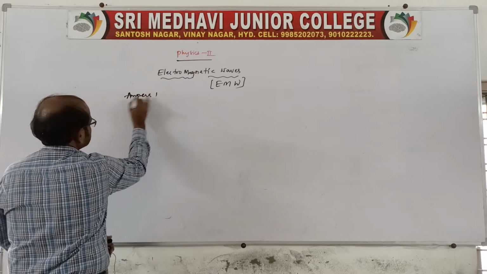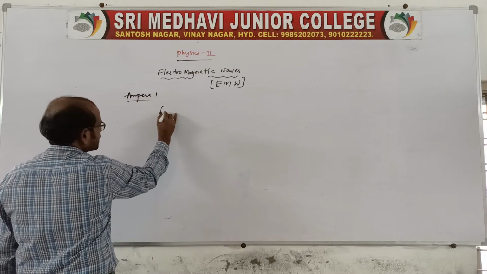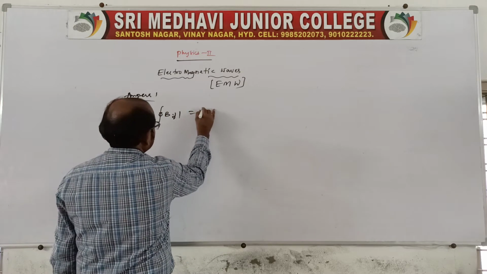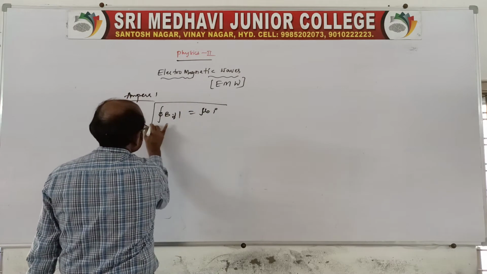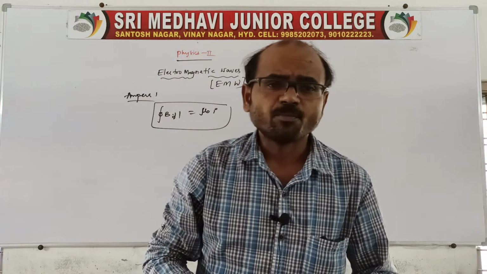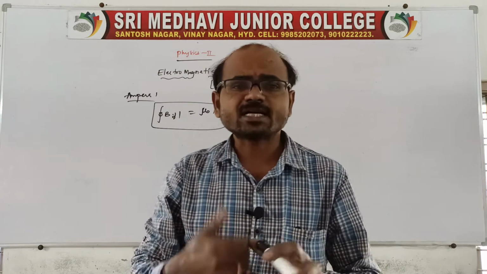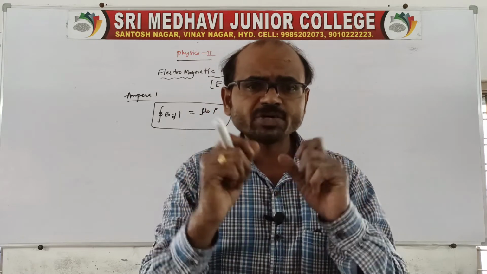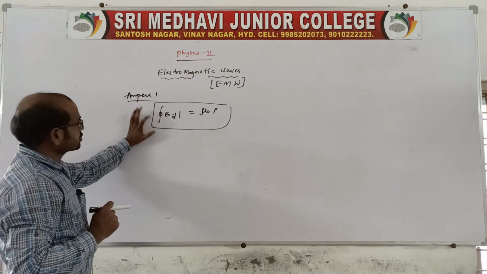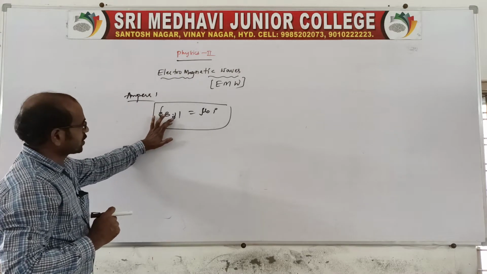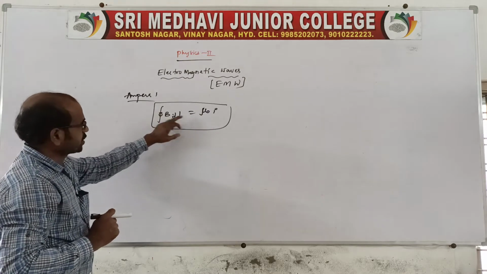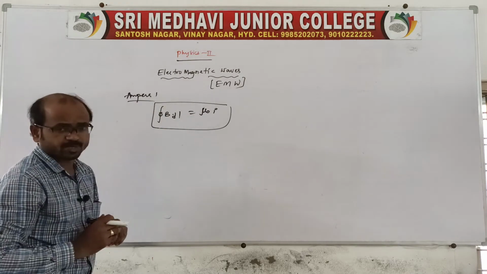Ampere's law is nothing but the closed integral of B dot dl equals mu naught into I. A straight current carrying conductor produces both electric and magnetic fields, because the charge is moving; the moving charge produces both fields, and the law related to this is Ampere's. Closed integral B dot dl is equal to mu naught I, that is Ampere's law.